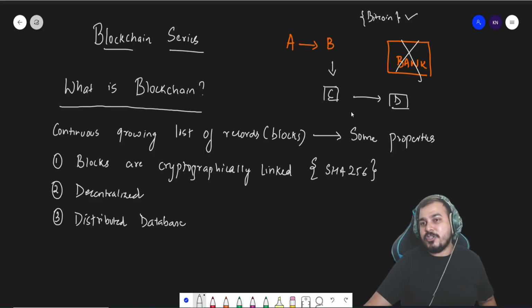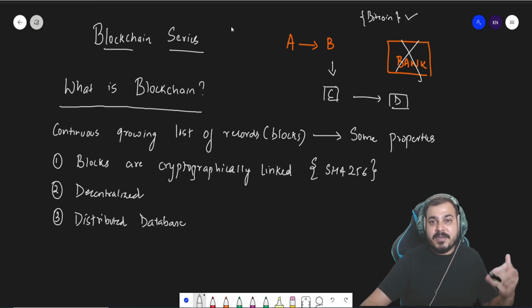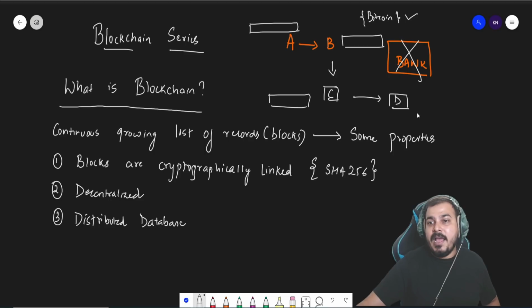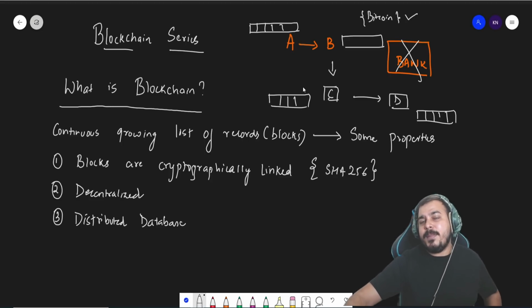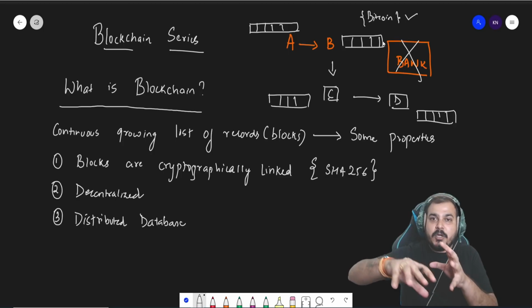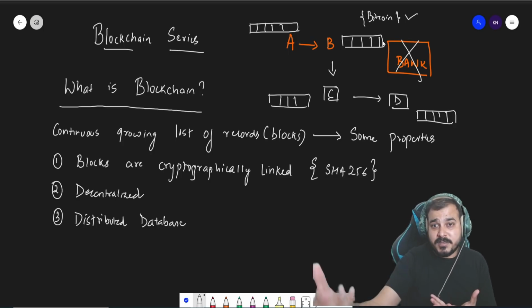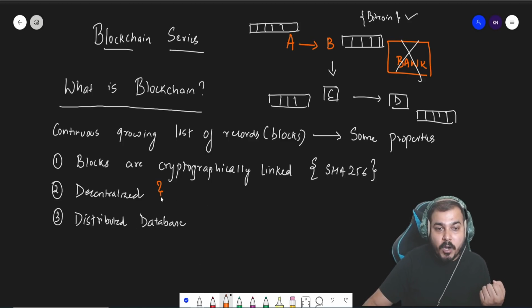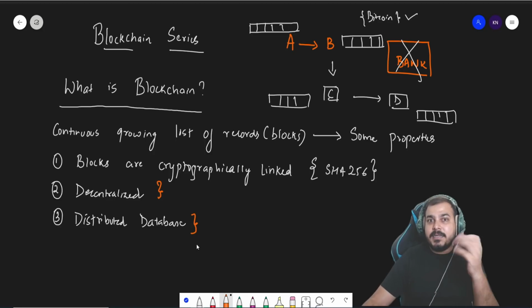Or B is sending some bitcoins to C, C is sending some bitcoins to D, right? It is decentralized, which basically means the entire blockchain copy will be present with each and every person. The blockchain will be noting down all the transactions that are made from different people to different people, right? The entire copy will be present with all the persons who will be making those kinds of transactions. So this is the most important thing, that it is a decentralized and distributed database.